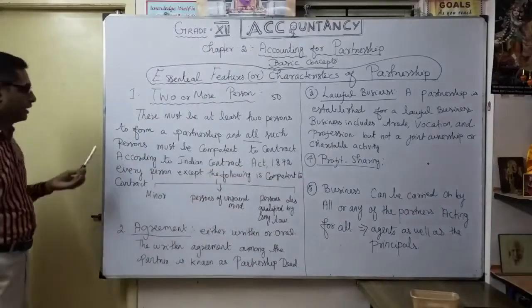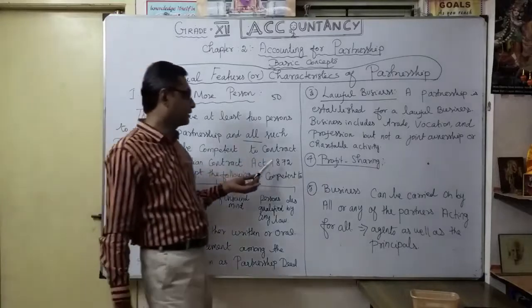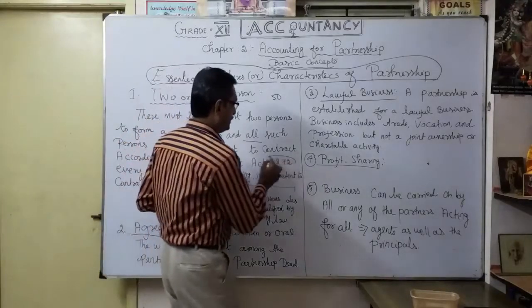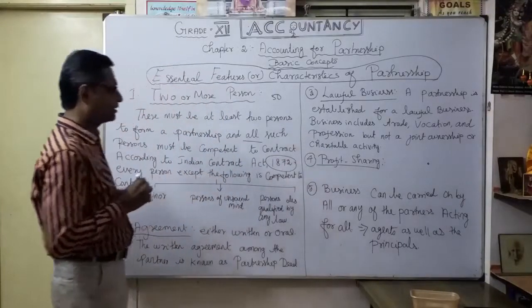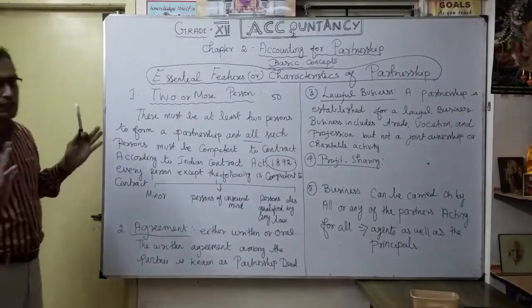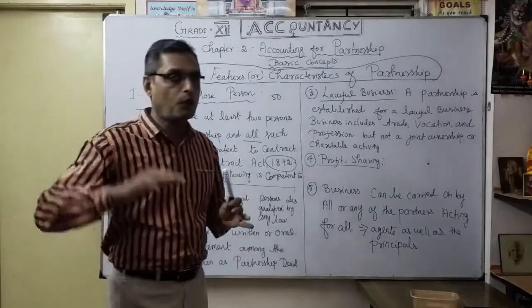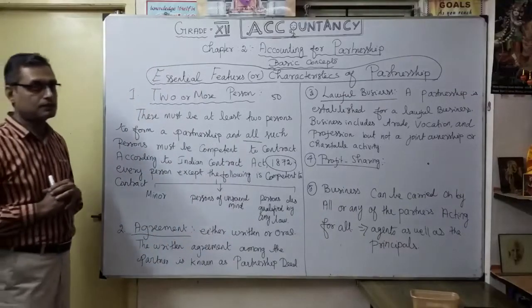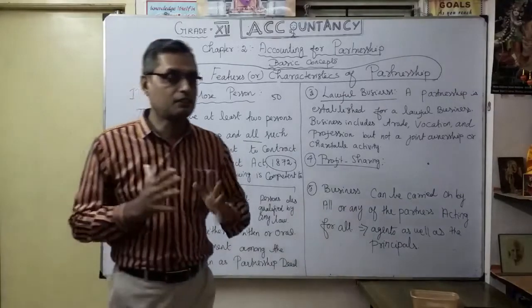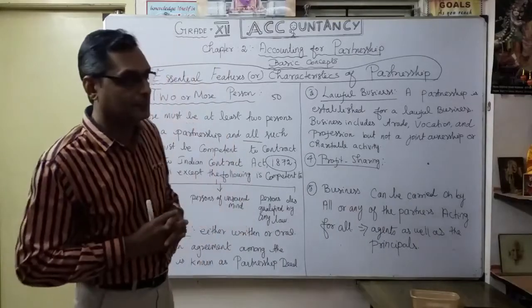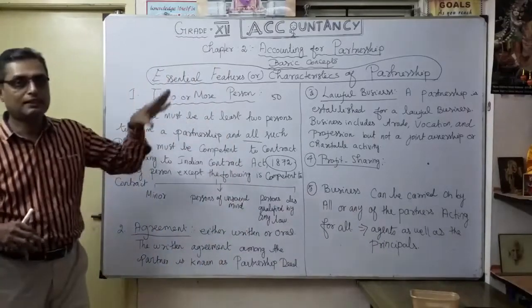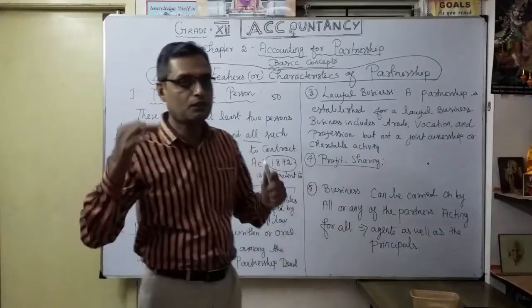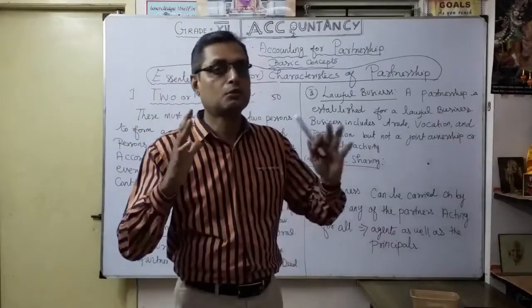That means what? According to the Indian Contract Act 1872. So here it's coming under the Indian Contract Act, so the Contract Act is supreme. Which year was the Indian Contract Act formed? 1872. And the Partnership Act, which year? 1932. So that's why the year is very important. Similarly, the Companies Act was earlier formed in 1956, now modified as the Companies Act 2013.